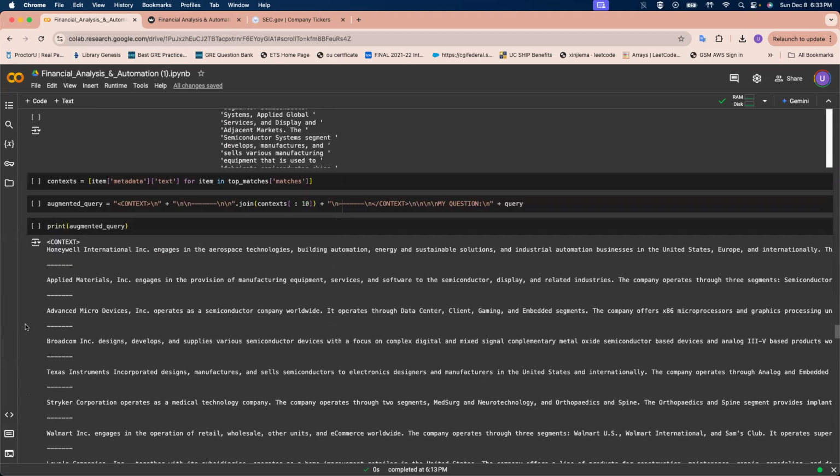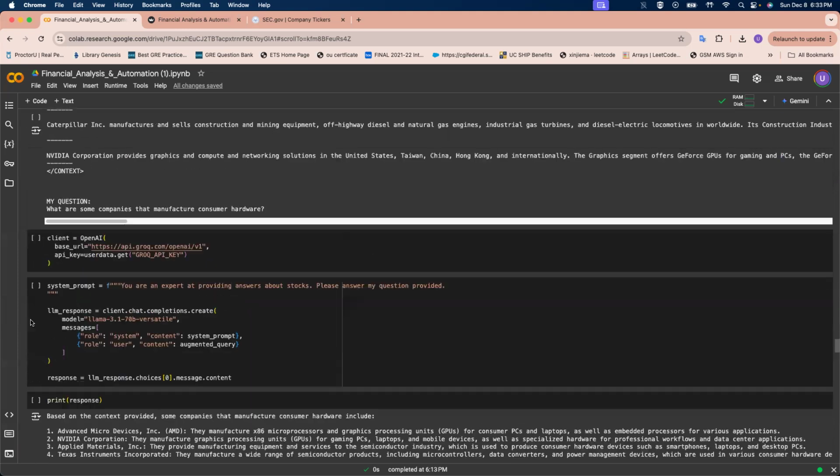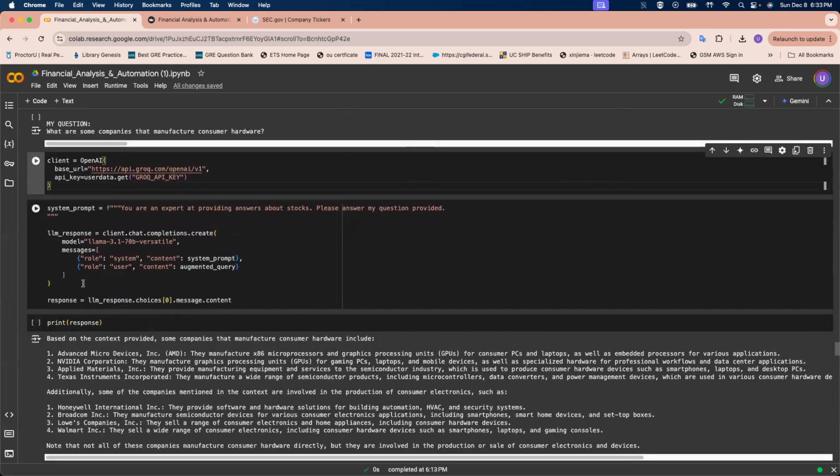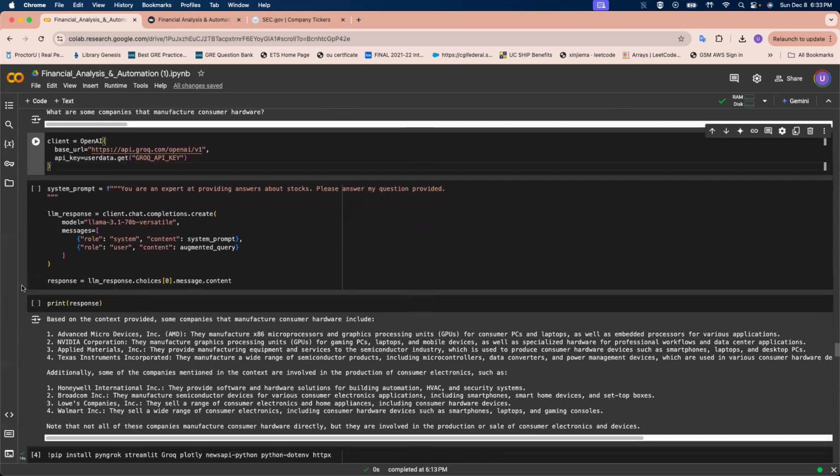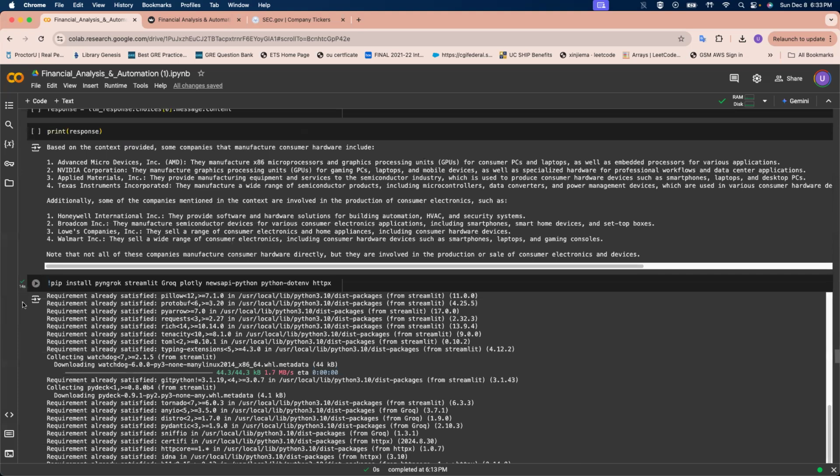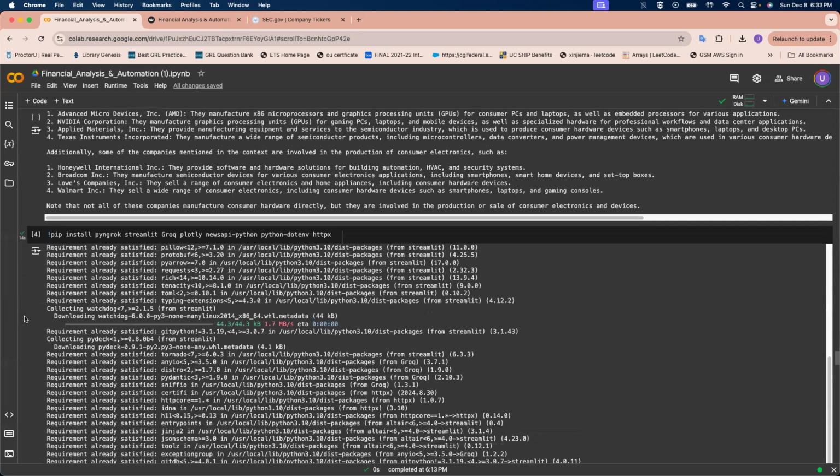Once we have done that, we can check with the OpenAI client. We use the Grok Cloud API because it provides a bunch of models for free, which is quite nice for developers, as well as it is open source.